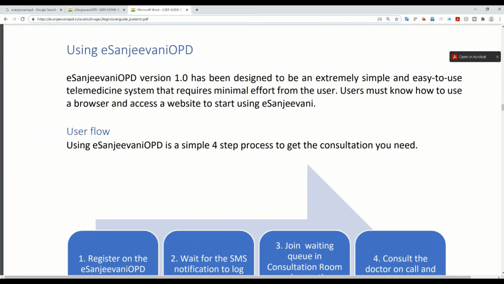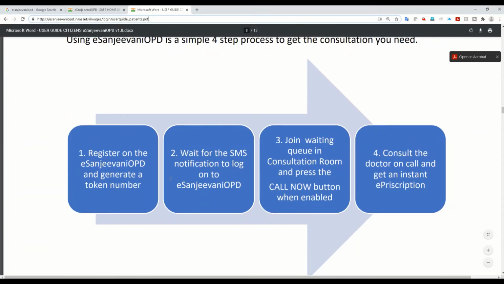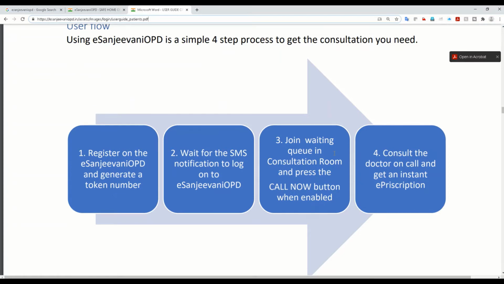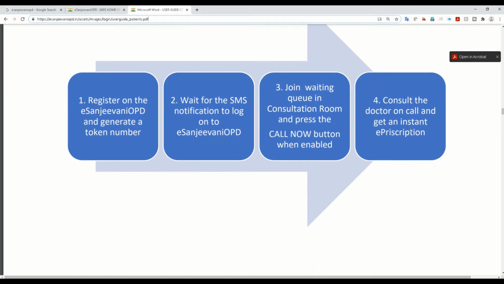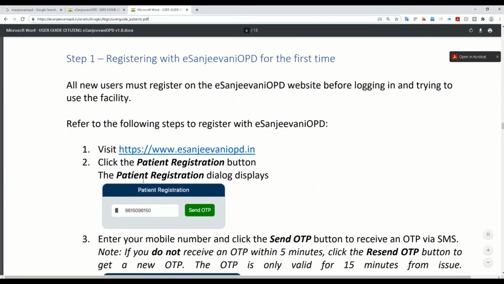Using eSanjeevani OPD user workflows, as I said, you need to register on eSanjeevani, generate a token number, then go to the waiting room, wait for the doctor, join the queue, get a consultation, click on the call now button, the doctor will be online, consultation is done, and finally an e-prescription is generated, so you get the prescription online. So let's see the registration workflow.